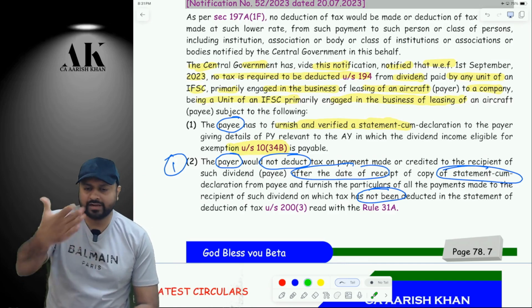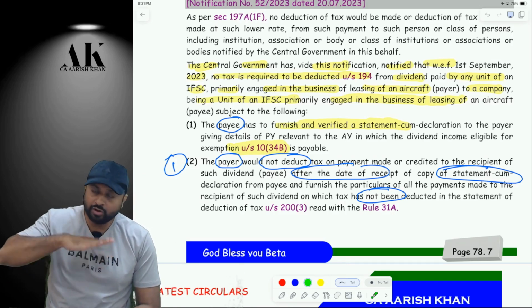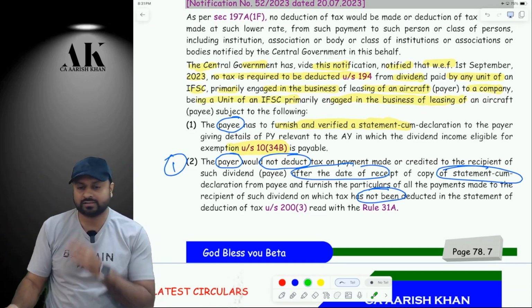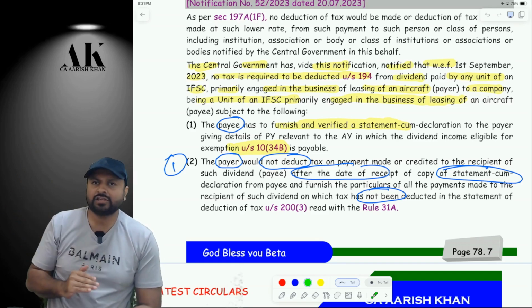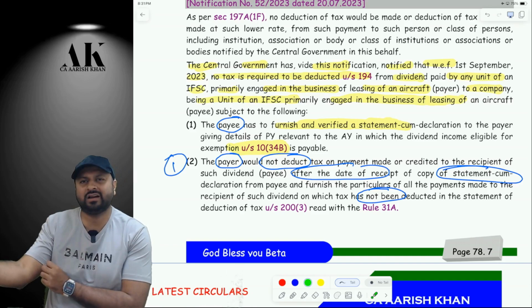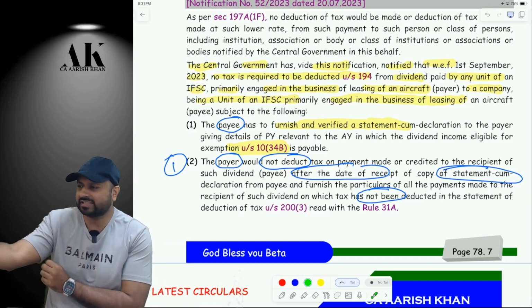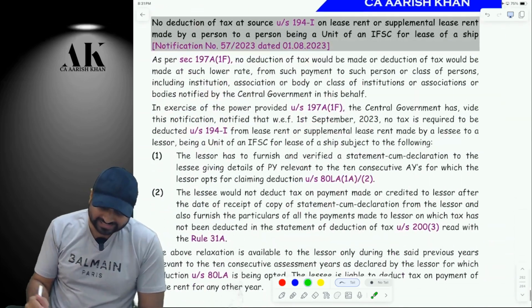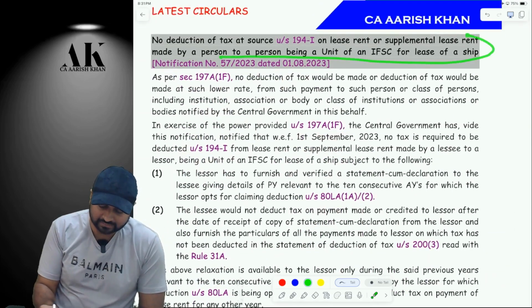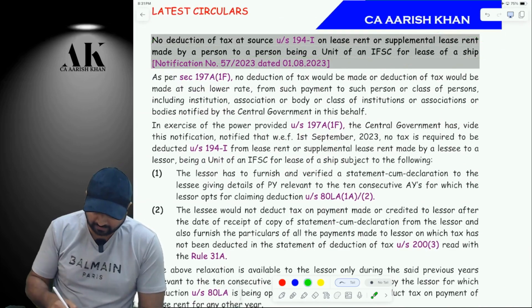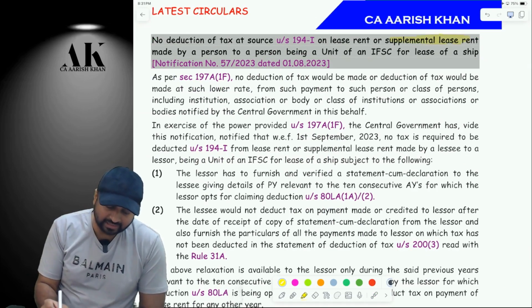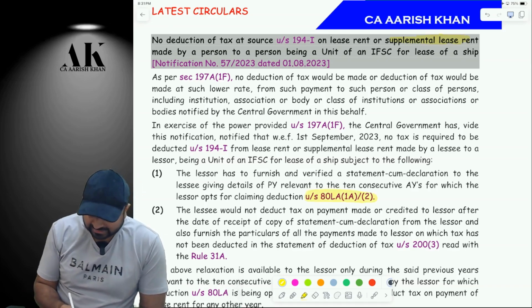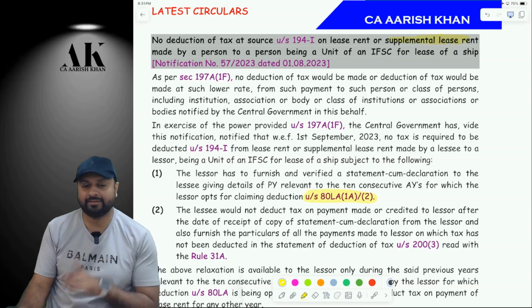So the payee has to give declaration to the payer, and the payer will not deduct TDS after the receipt of declaration. Before the receipt of declaration, he has to deduct TDS. And once he receives the declaration, don't deduct TDS. Just mention in the TDS returns that this assessee is exempt under 10(34B). Are you clear? Now, exactly similar amendment is made here also. Same amendment. It's just a difference of lease rental instead of dividends. And here the assessee is eligible for deduction under 80-LA.